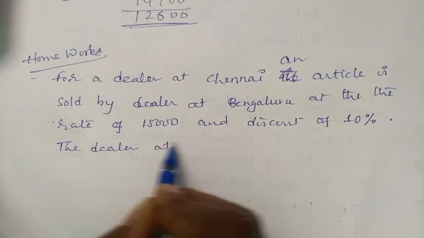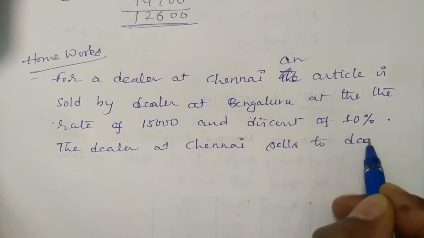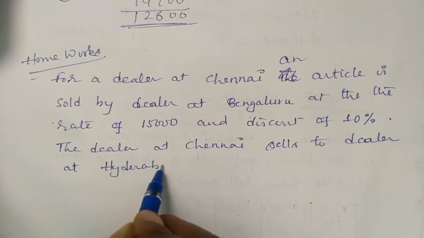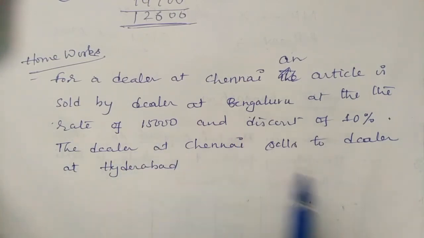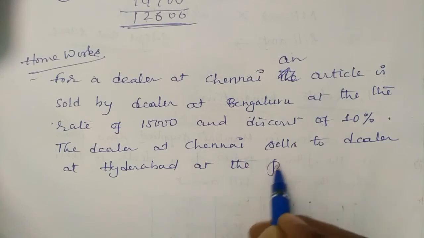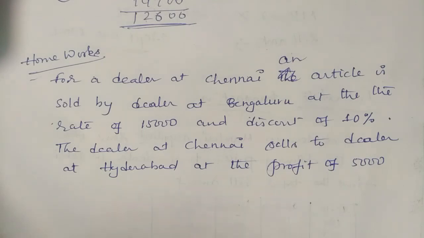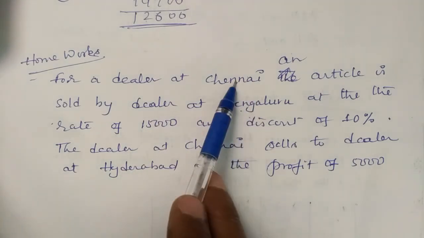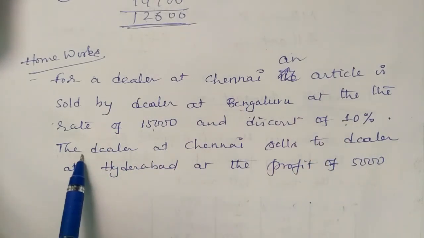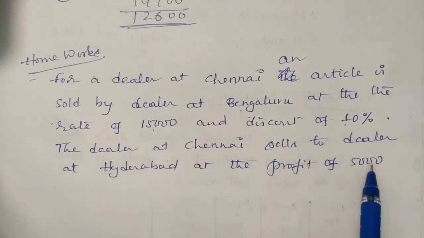The dealer at Chennai sells to the dealer at Hyderabad at a profit of 5,000. See, the dealer at Bengaluru is selling to the dealer at Chennai for 15,000, including the 10% discount. Now the dealer at Chennai sells to the dealer at Hyderabad for a profit of 5,000.